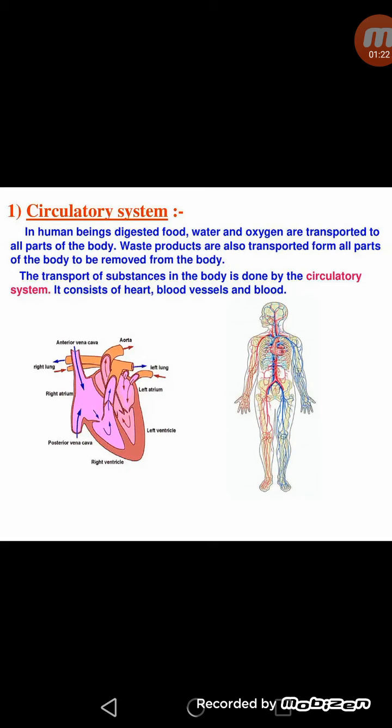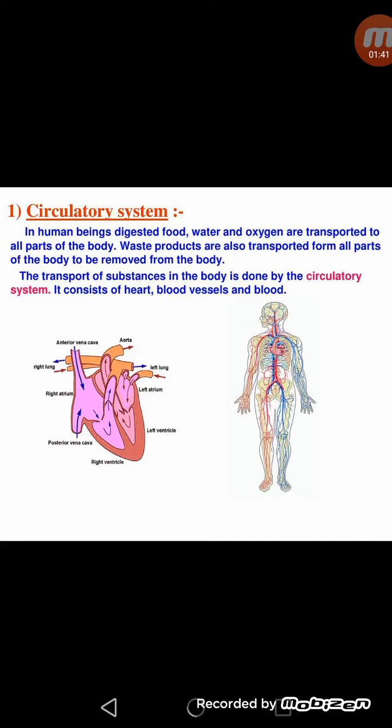In human beings, the transport of substances is done with the help of circulatory system. The circulatory system carries the blood from the heart to different parts of the body and brings it back to the heart, and it mainly consists of three parts: heart, blood vessels and blood.